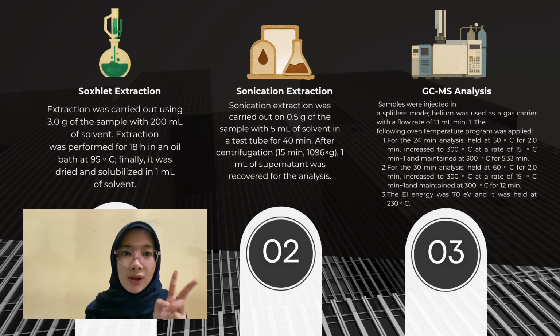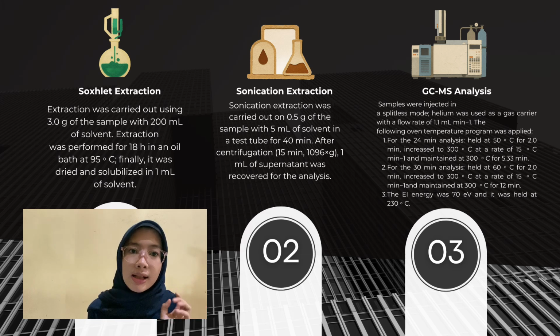Second is sonication extraction. Sonication extraction was carried out on 0.5 gram of the sample with 5 milliliters of solvent in a test tube for 40 minutes. After centrifugation for 15 minutes, 1 milliliter of supernatant was recovered for the analysis.